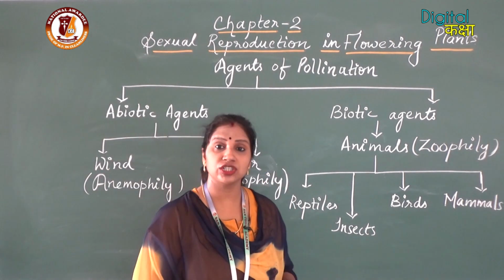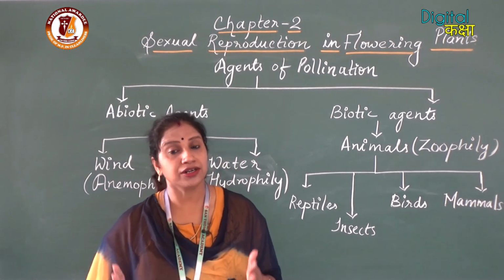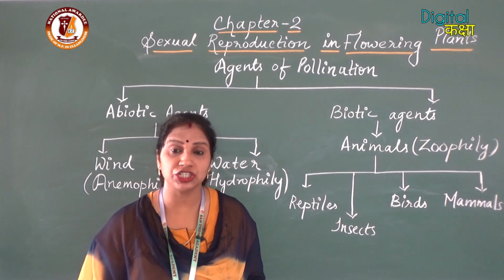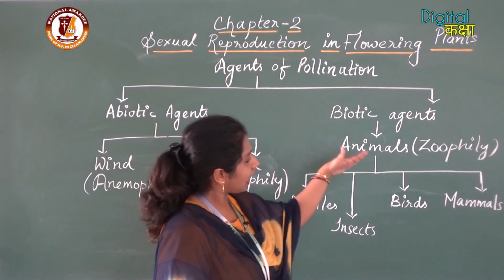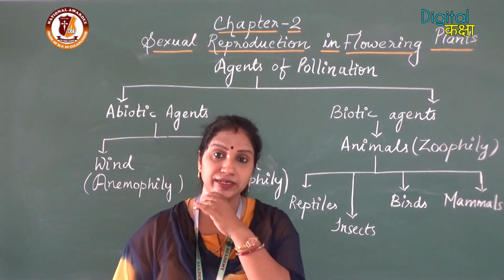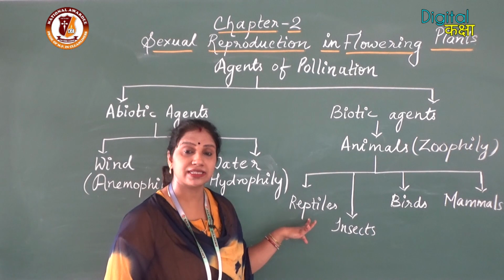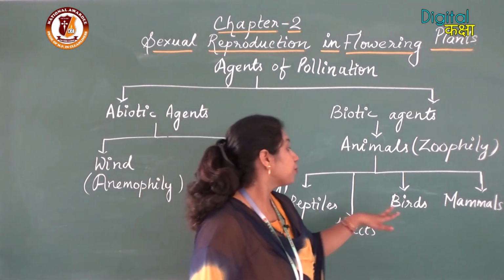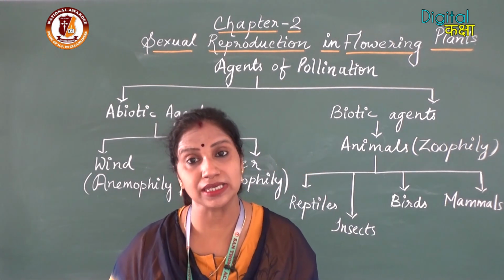So the living agents which help in pollination are mainly animals, and this type of pollination is called zoophily. Different categories of animals help in the pollination process. Some of the categories I have taken are reptiles, insects, birds, and mammals, including human beings.